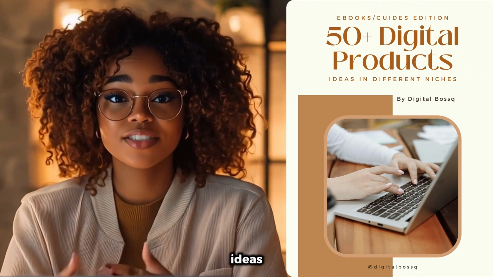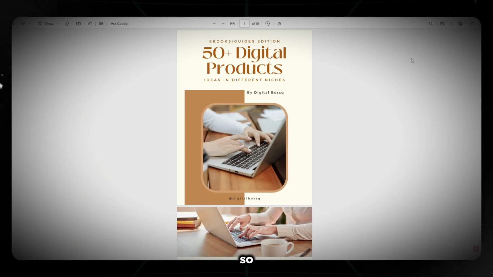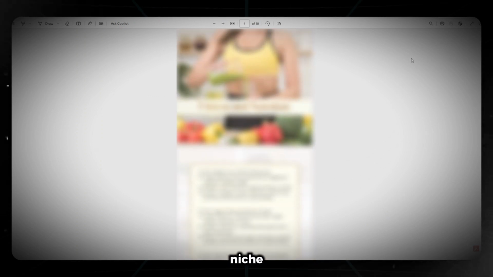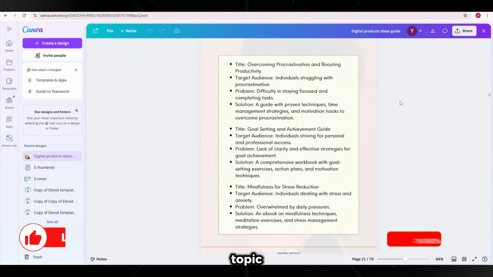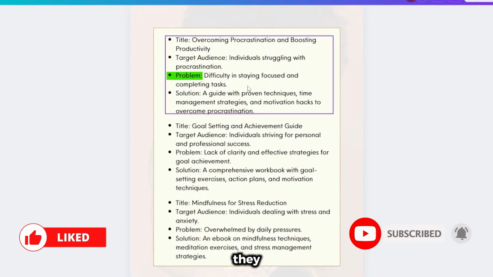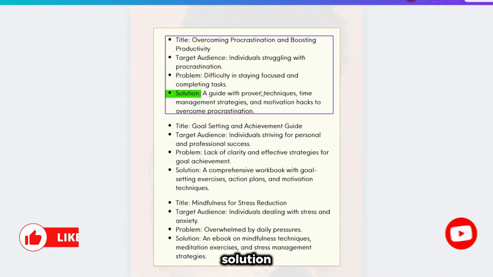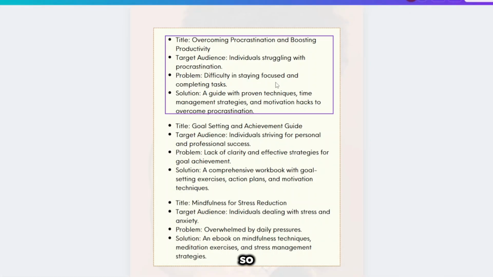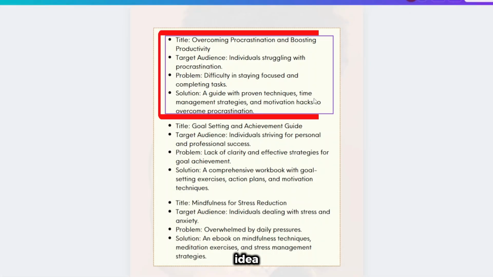Alright, first I'll need to pick a niche, and I'll go ahead and use my 50+ digital product ideas, which include different niches. So I'll go through it, select a niche, then I'll choose a topic that I'll talk about in that niche. Each topic idea comes with a detailed analysis of the target audience, what problems they face, and a digital product solution that will address their concerns. So I went ahead and chose this topic idea, and that is what I'm going to be creating an ebook about.